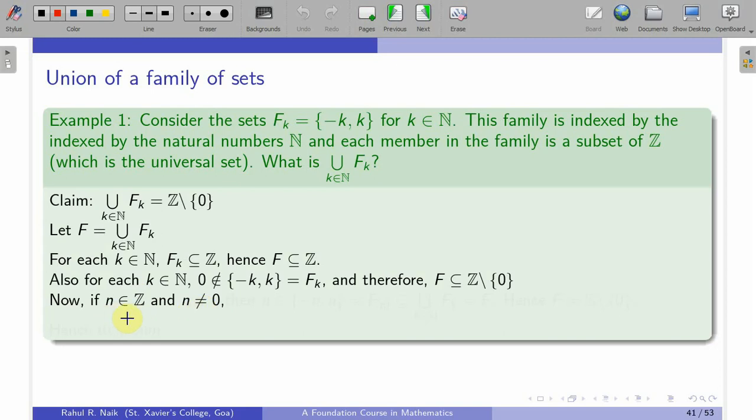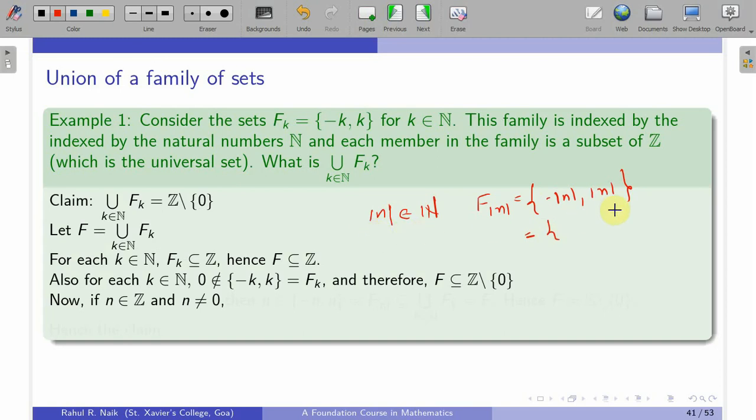It is very simple. If n is in Z, n can be either a natural number or it can be a negative integer. So we are not sure about that, but we know that mod of n will be a natural number in this case, okay, and so I can define f of mod of n. This would be the same as minus mod of n comma mod of n, by the definition of fk.